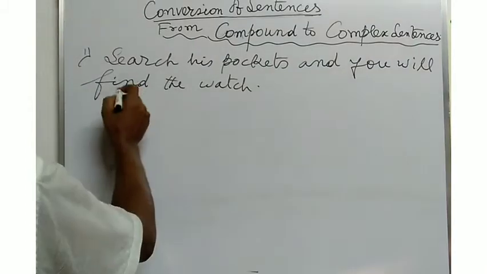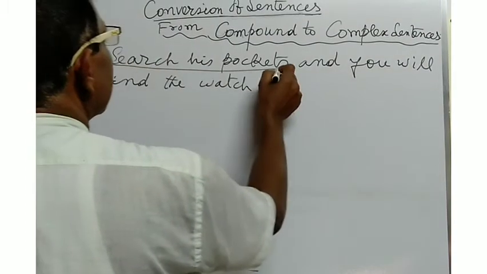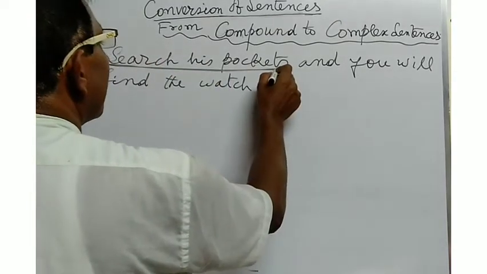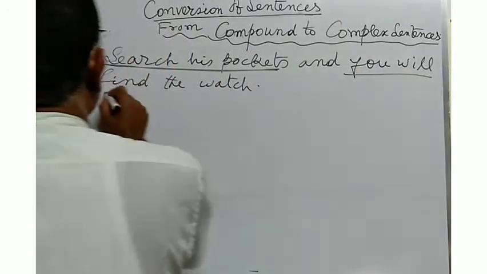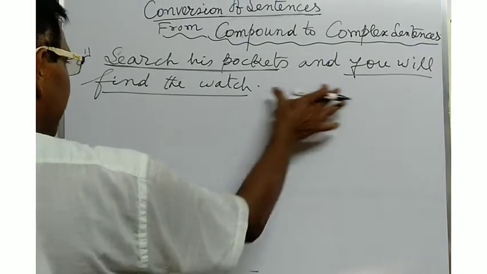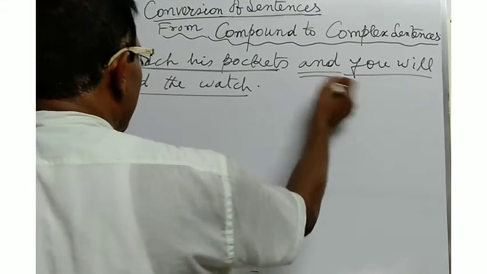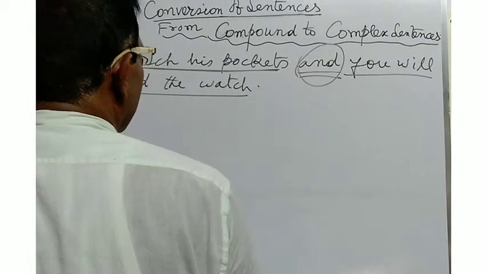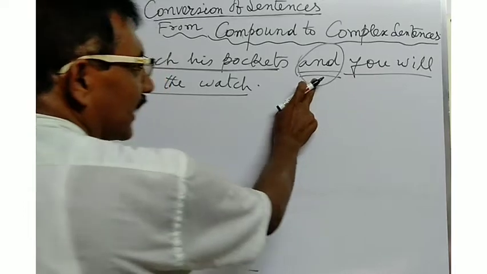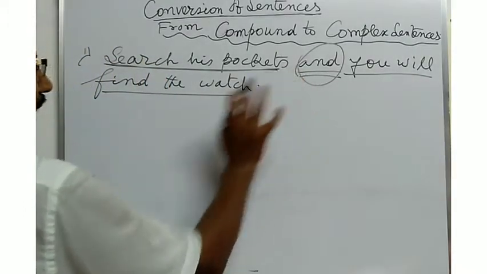Here, students, search his pockets, this is the main clause, and you will find the watch, this is also another main clause. Here, these two main clauses are combined by the coordinating conjunction and, so this is a compound sentence.